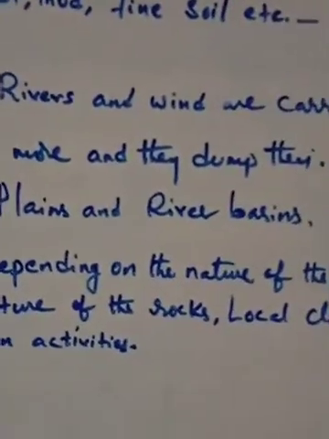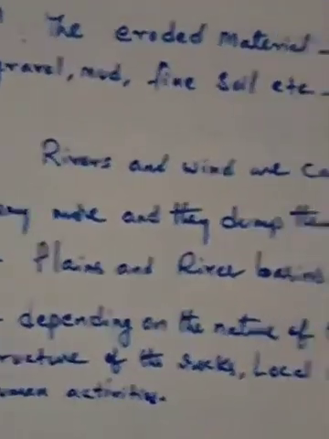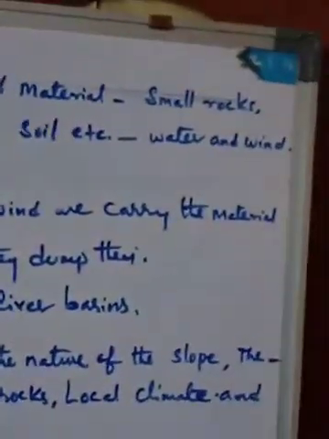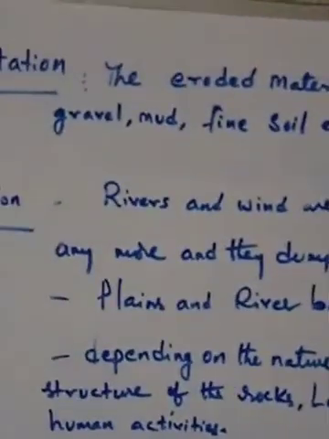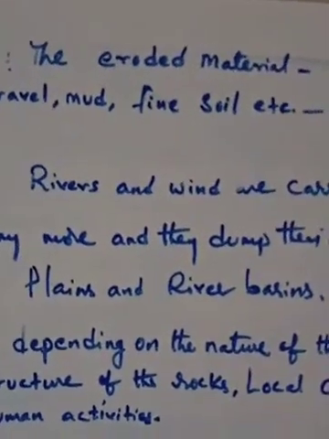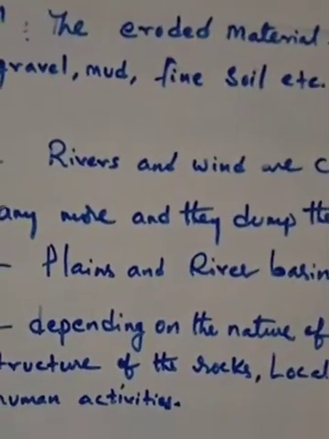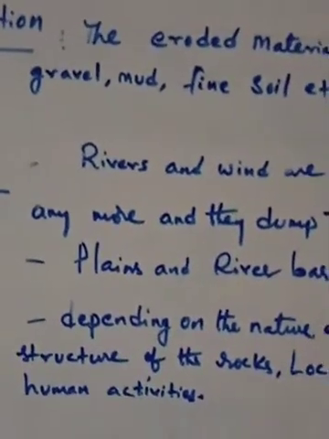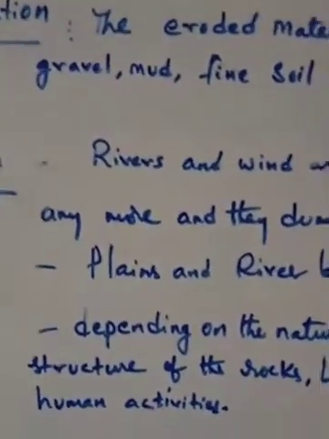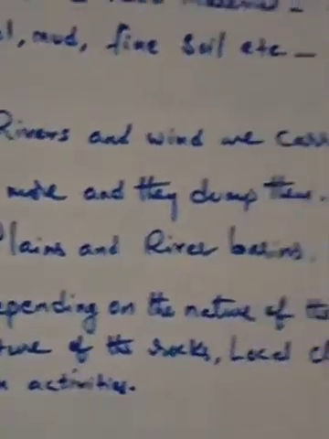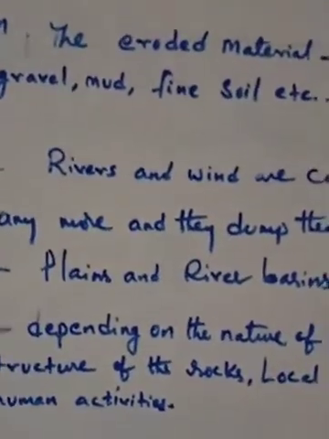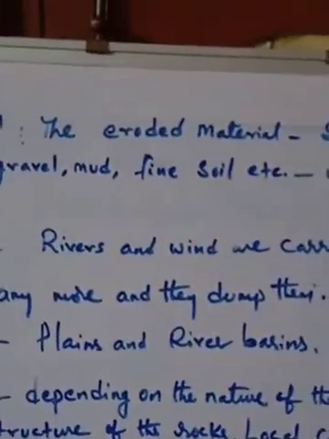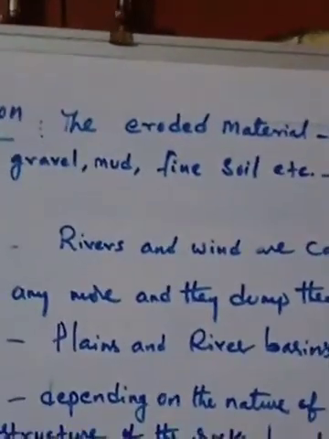Plains and river basins are formed when they carry some material and dump it in a certain place. These places, like plains and river basins, are formed by the wind and rivers.